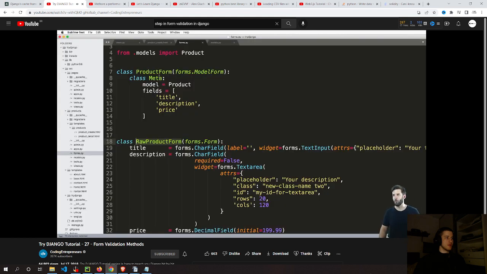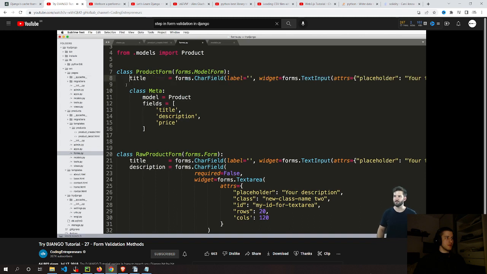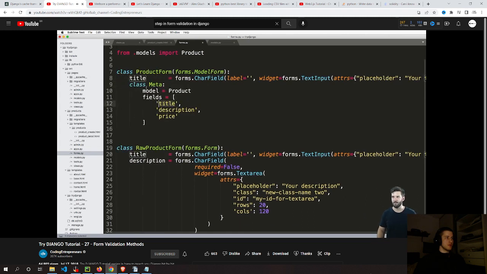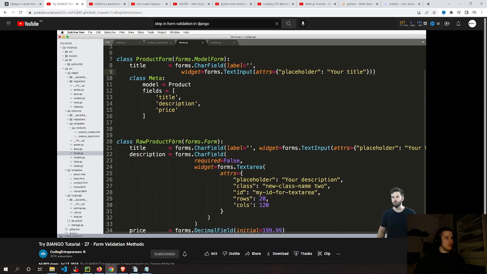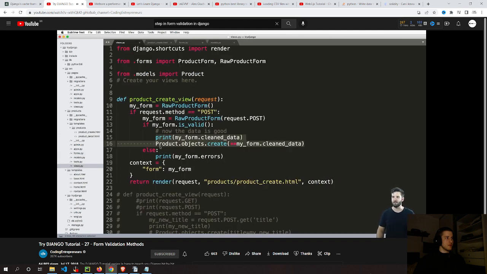So if we take a look at the model form, which is now what we're going to use, I'm going to show you that it's really simple to override the fields themselves. If I bring this title in over here, I see that this is the same name as that one. So that's actually how you override what comes in by default. Kind of a cool little feature to have. Now hopefully you realize, and I did mention it in the last one, these forms are actually identical. They have the same 3 fields. The only thing that's different is how the view handles them. That's it.